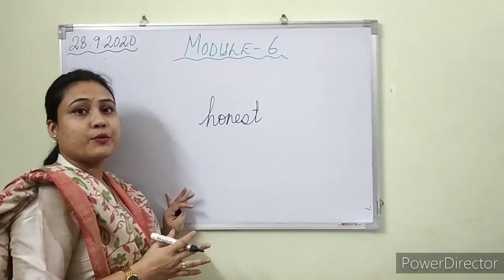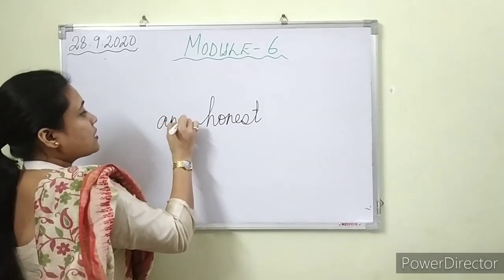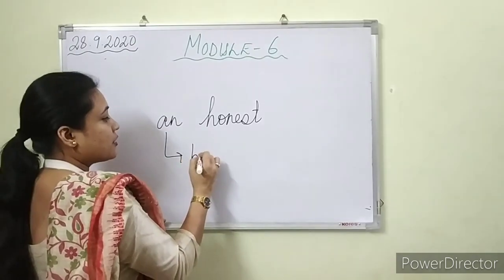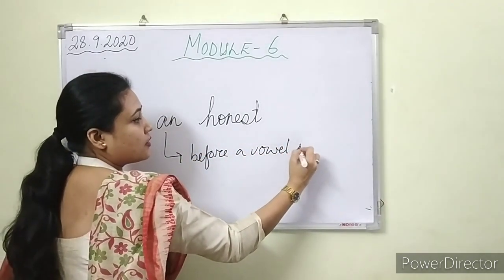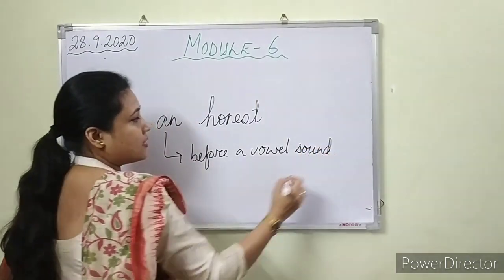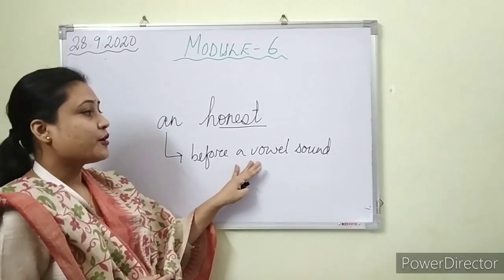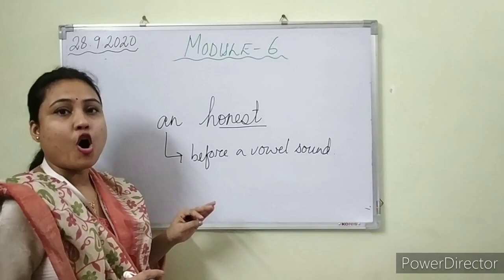Honest. What should we put here? A or an? Here we'll put an. Yes, as I told you, an is used before a vowel sound. So when we say honest, we are pronouncing the vowel O, isn't it? Honest. We are not saying honest with an H.